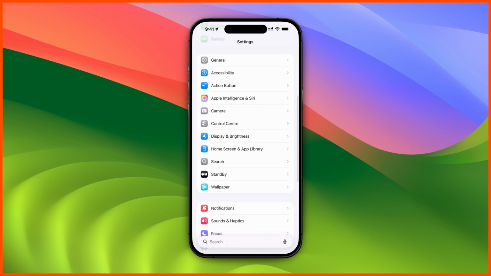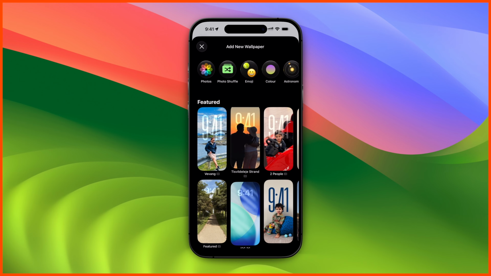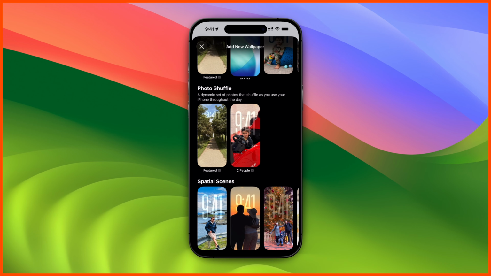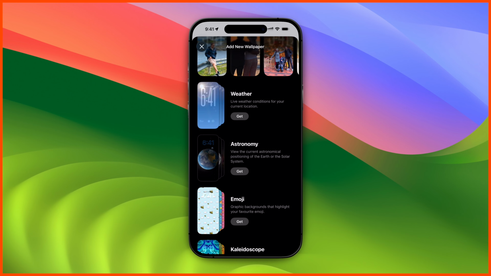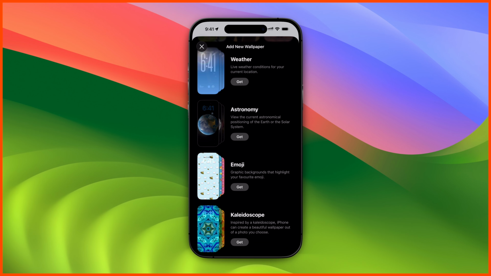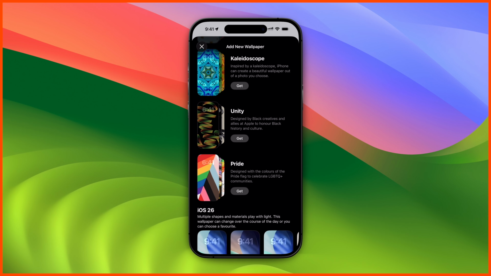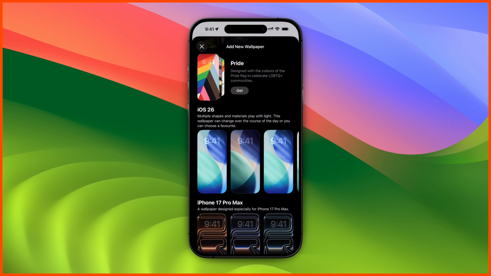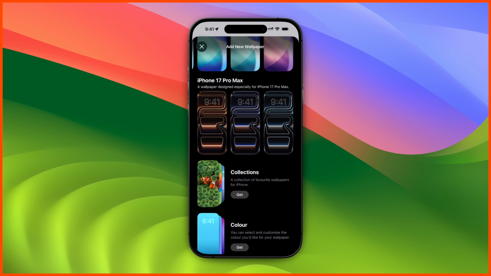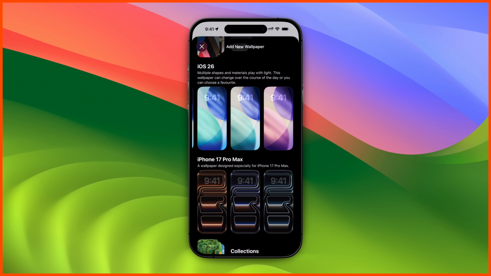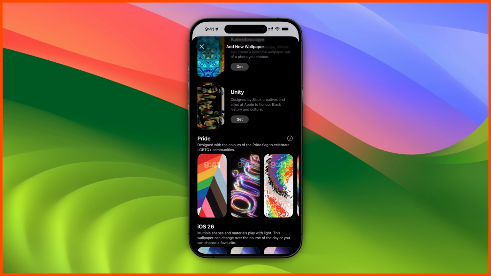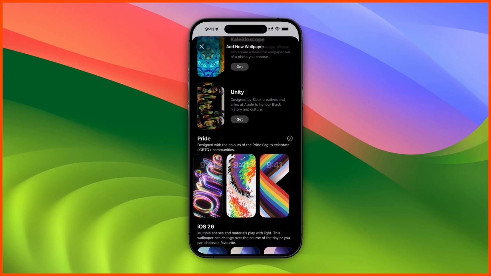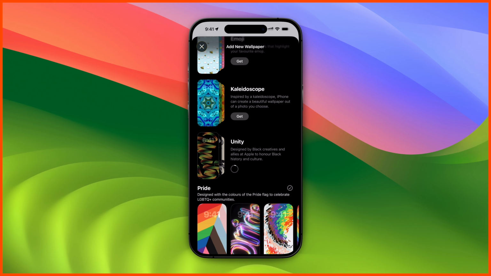Next update, if you enter Settings and then Wallpaper, you will see new wallpapers, and if you scroll down, look at this, a bunch of different options we are receiving here, like astronomy and emoji. If you want to download one, you can very easily download iOS 26 related wallpapers, the 17 Pro Max and other collections. The interesting fact is you can simply get them and download those wallpapers as well. It's really impressive, and afterwards you can very easily set the wallpaper.